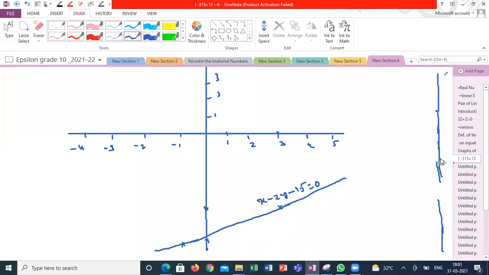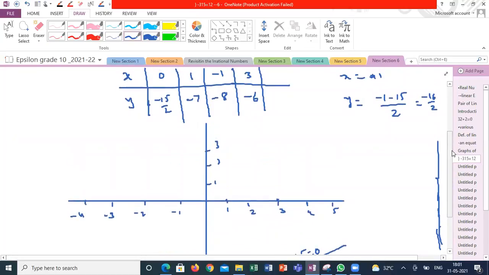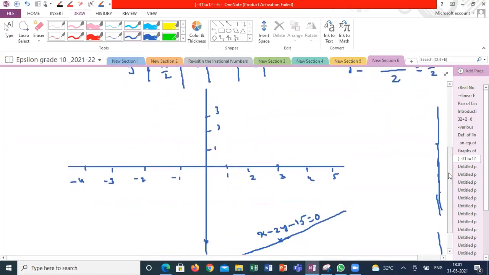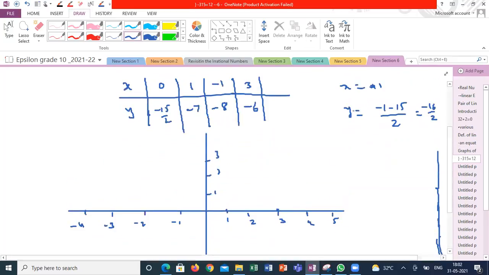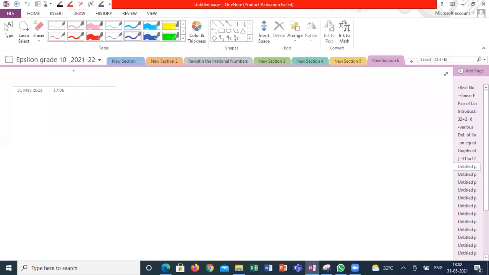So for x we can take any number, sir. But you take convenient numbers. You should not take 100 and 200. Okay, sir. You can take a convenient number. Suppose if I'm giving the same equation, suppose the equation is 2x minus y plus 1 is equal to 0. So my y will be equal to 2x plus 1. Correct? So take some convenient points.